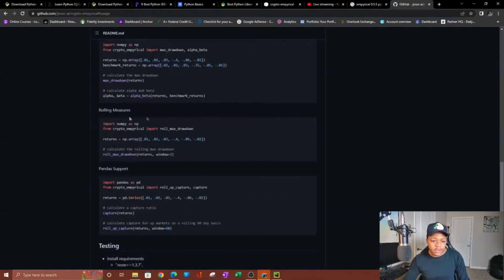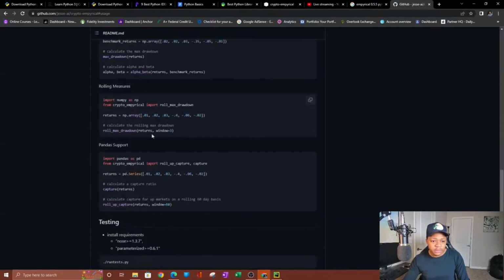So here, there's also other examples. Rolling measures, calculate the rolling max drawdown. I'm not too familiar with all this language, but if you're into crypto, you might know what this is.